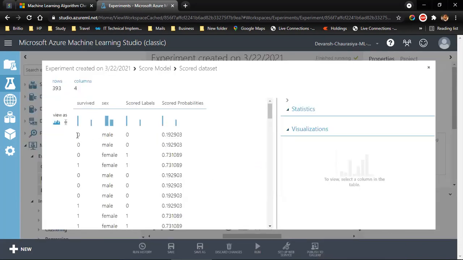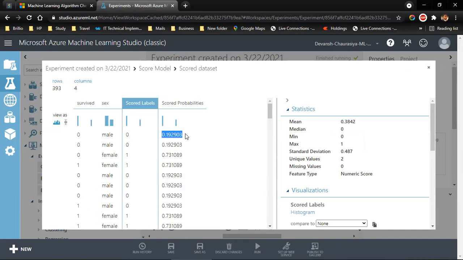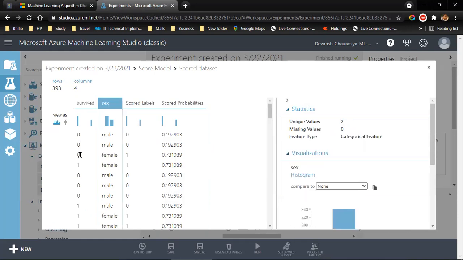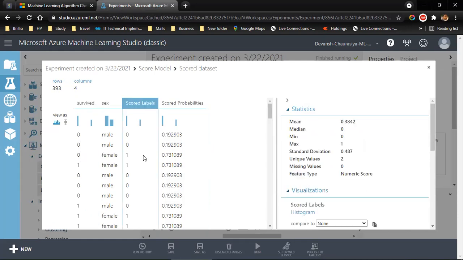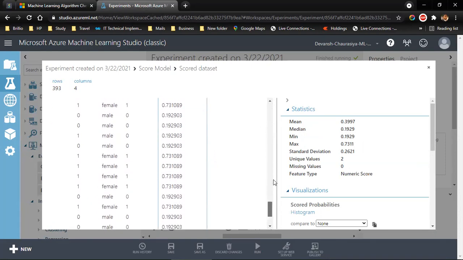We see that this guy survived, this guy not survived. It's male. This guy, according to data, it survived, but now according to model, it did not survive because the probability is less than 50%. And if it is exactly 50, it means he survived. Above 50 also survived. So this female, it says that it did not survive, but in reality, she actually survived. The probability of surviving was 73. Okay, so this is how you're going to check.